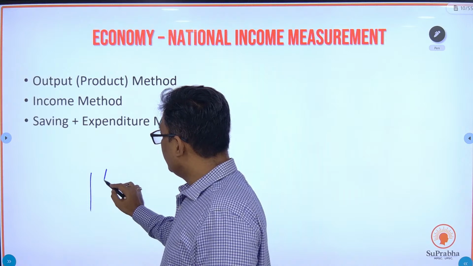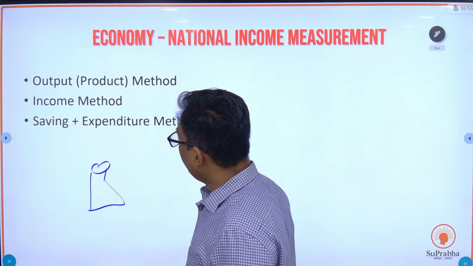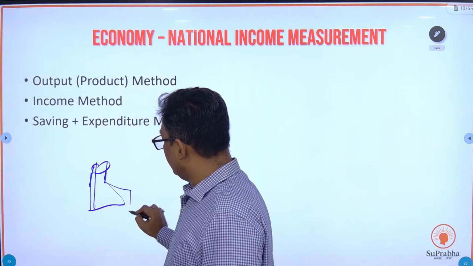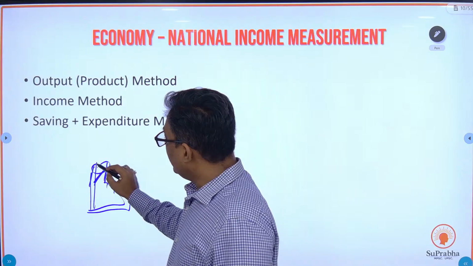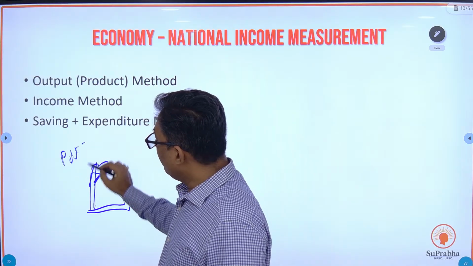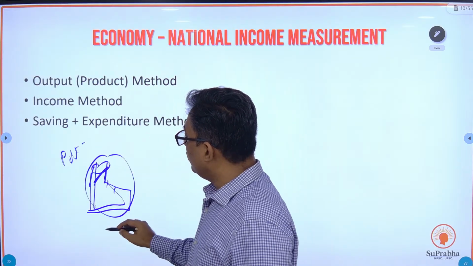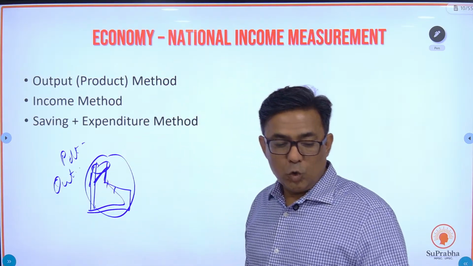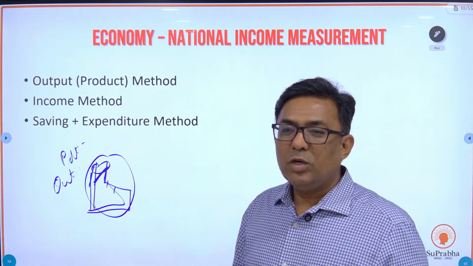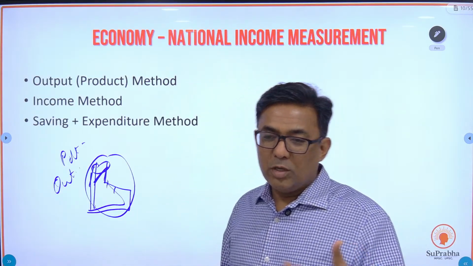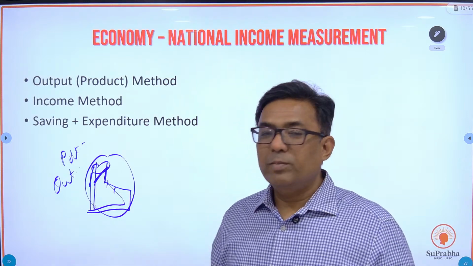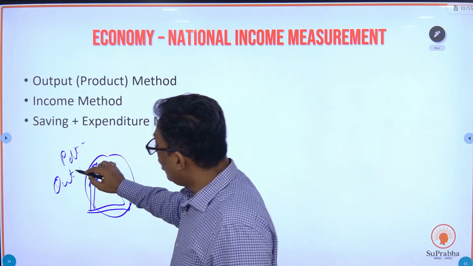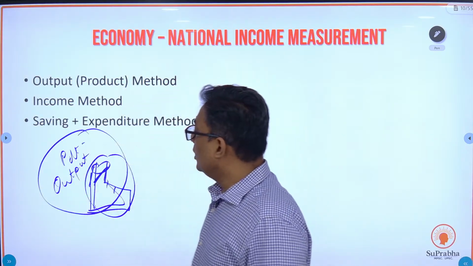If you go to the factory and look at the production, whatever the value of what they have produced, that becomes the output method. So you add the value of all the producers: notebooks, books, even my services, whatever it is. A book is 100 rupees, a bottle is 200 rupees, a laptop is 1000 rupees, just an example. You add this up, and that way of calculating GDP is known as the output method.